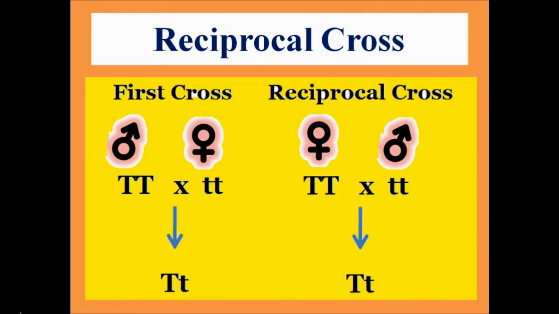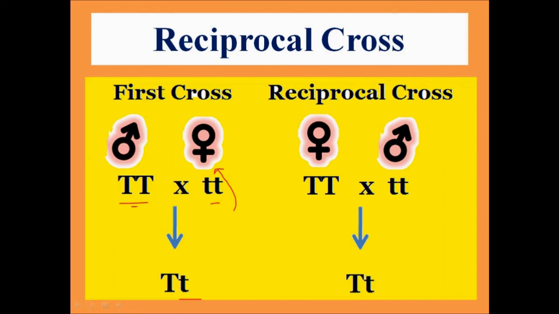Suppose in the first cross, a tall plant is taken which is crossed with a dwarf plant. The tall plant is a male plant here, whereas the dwarf plant is a female plant. In this, the result of such a cross is a tall plant. Now the reciprocal to this cross is the sexes are reversed in this case.